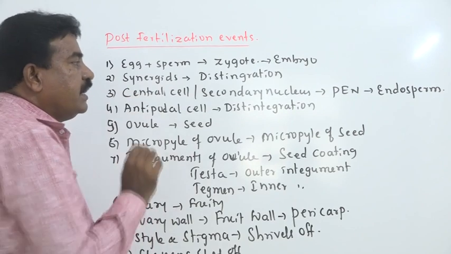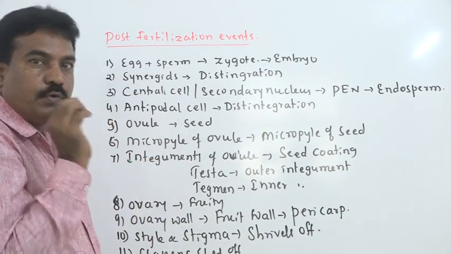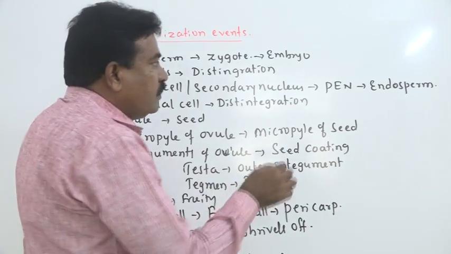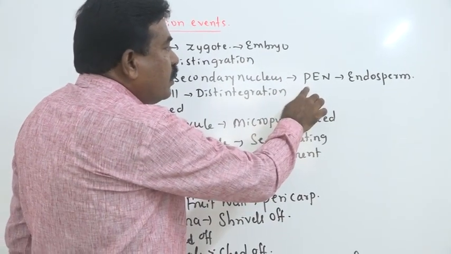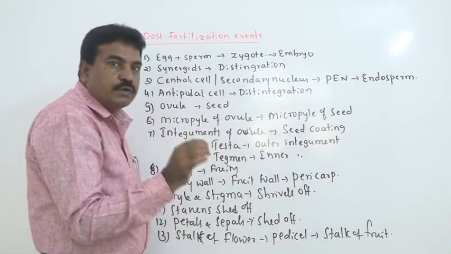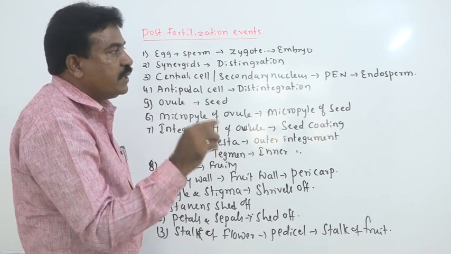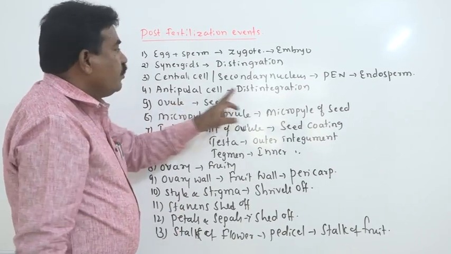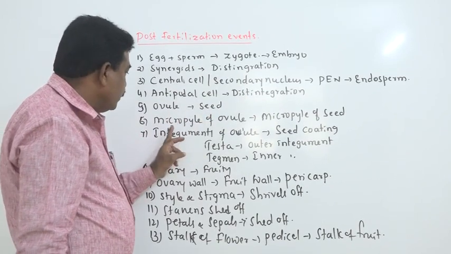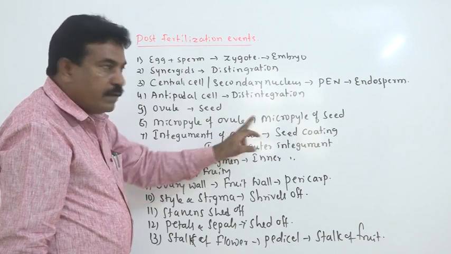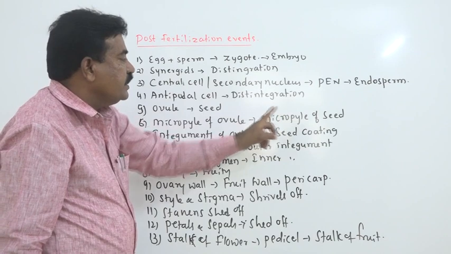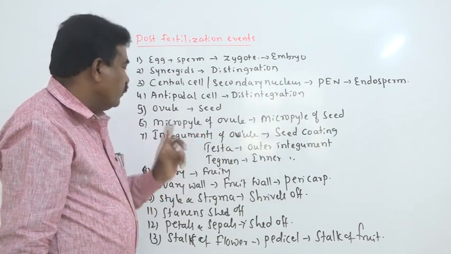The central cell, which we call the secondary nucleus, having two haploid polar nuclei, combines with the second sperm and forms a triploid cell we call the primary endosperm cell. That nucleus is called PEN, the primary endosperm nucleus, which develops endosperm. Then the antipodal cells disintegrate, the ovule becomes the seed, and the micropyle of the ovule becomes the micropyle of the seed. The small aperture found in the seed is also the micropyle of the ovule.